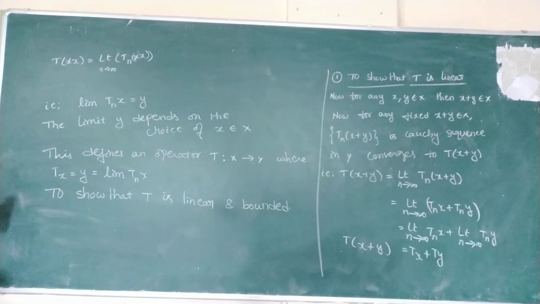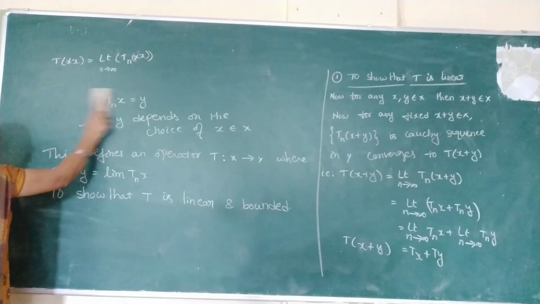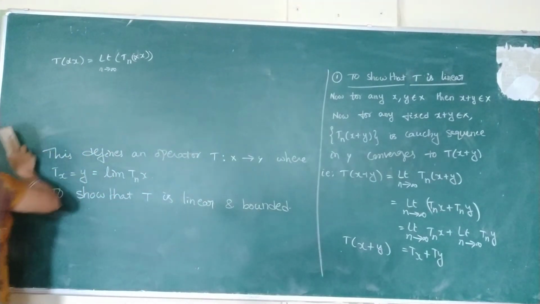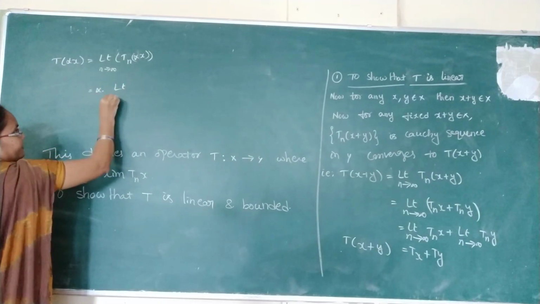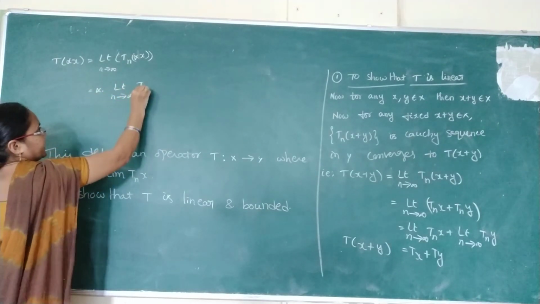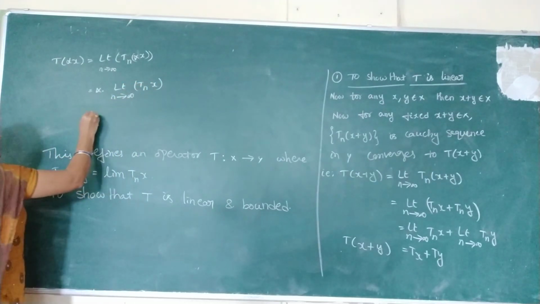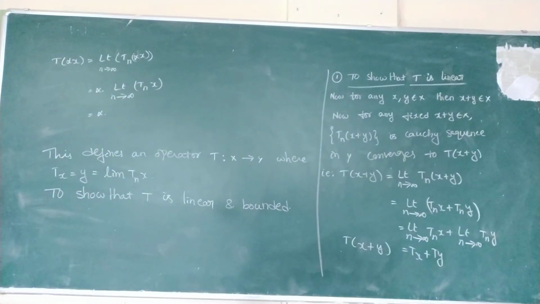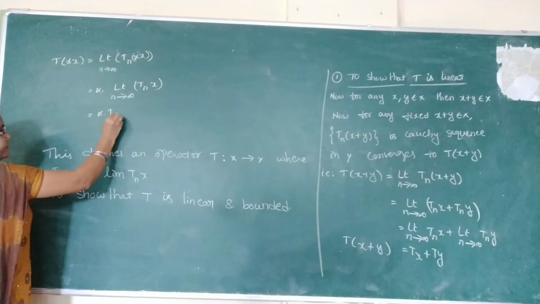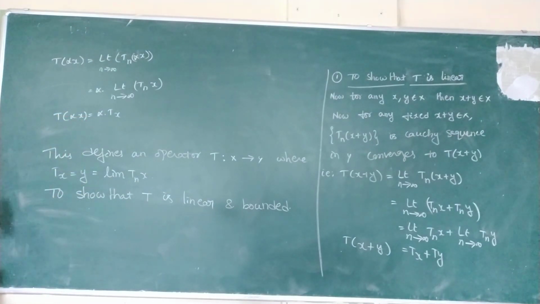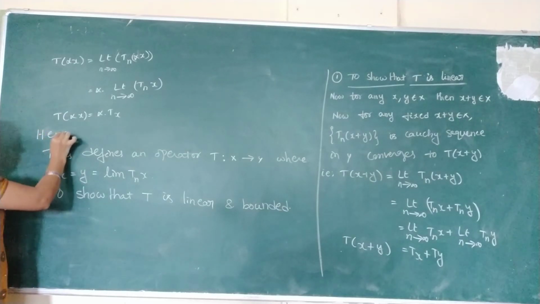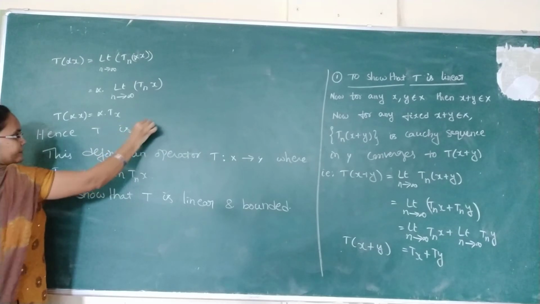Now it can be written as alpha into limit n tends to infinity Tnx. Alpha into limit Tnx is nothing but Tx, so that T of alpha x is equal to alpha into Tx. So these two properties give that T is linear.